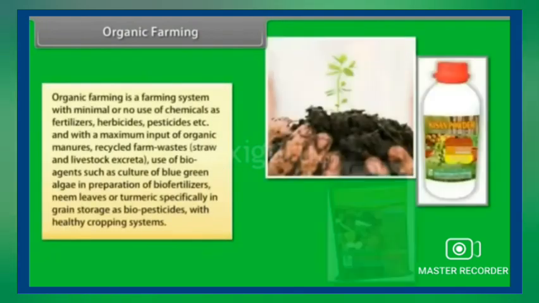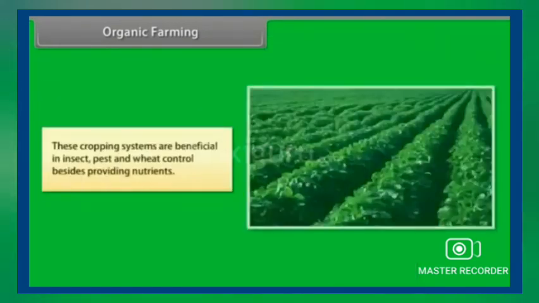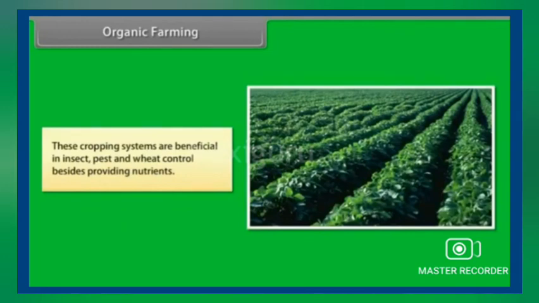Organic farming. Organic farming is a farming system with minimal or no use of chemicals or fertilizers, herbicides, pesticides, etc., and with a maximum input of organic manure, recycled farm waste, that is straw and livestock excreta, use of bioagents such as culture of blue-green algae in preparation of biofertilizers, neem leaves or turmeric specifically in grain storage as biopesticides with healthy cropping systems. These cropping systems are beneficial in insect, pest and weed control besides providing nutrients.